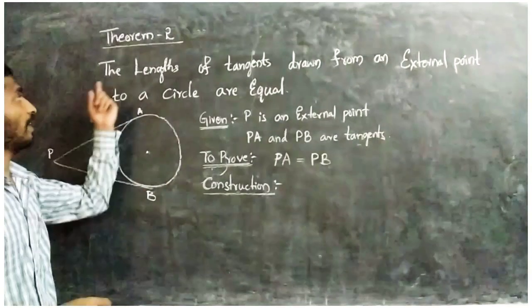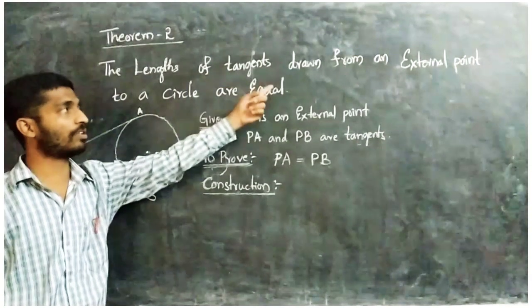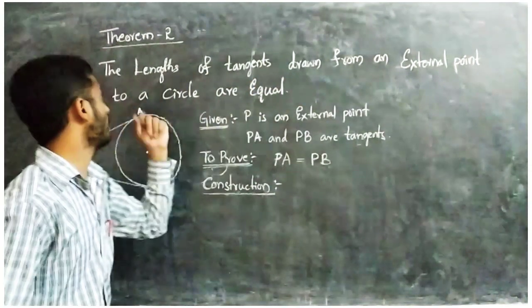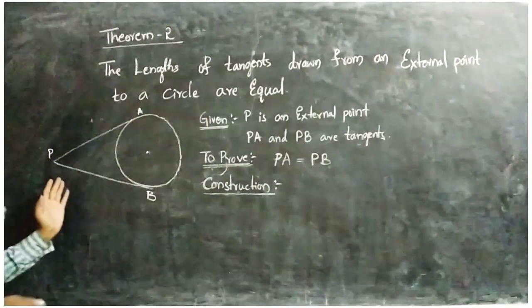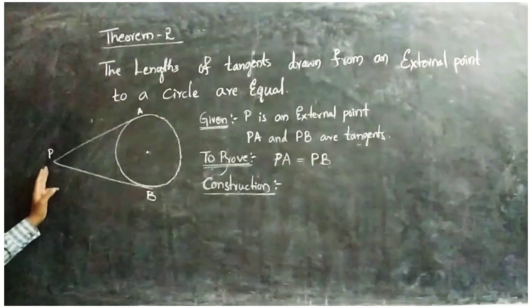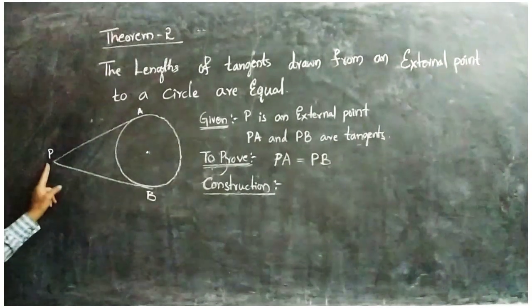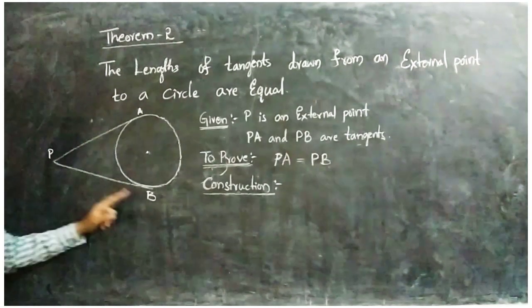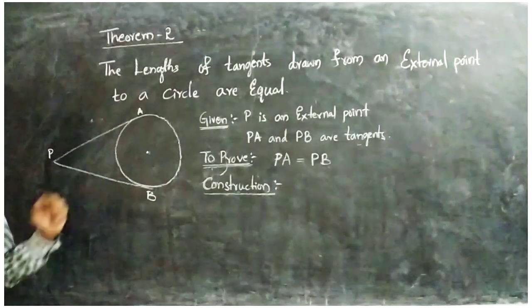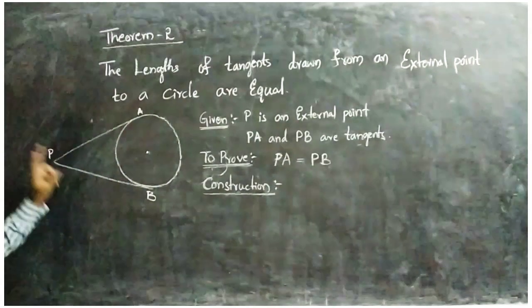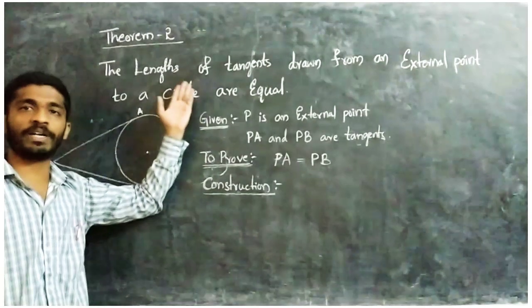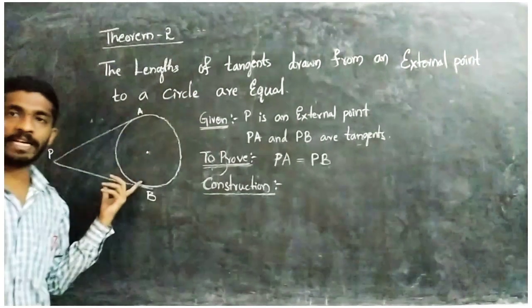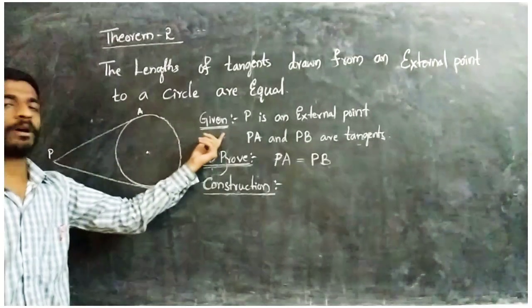In the second theorem, the statement is: the lengths of tangents drawn from an external point to a circle are equal. So here I am taking P as our external point, and from P we are drawing PA and PB as two tangents. We have to show that those two tangents are equal. First we start with the statement. After the statement, draw the diagram. After the diagram, write the given points.